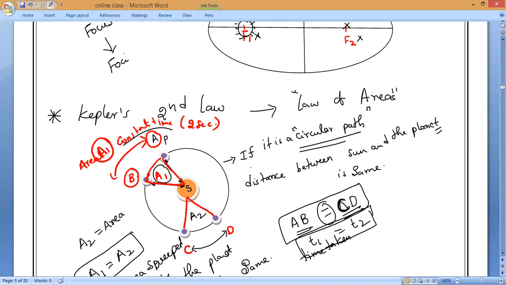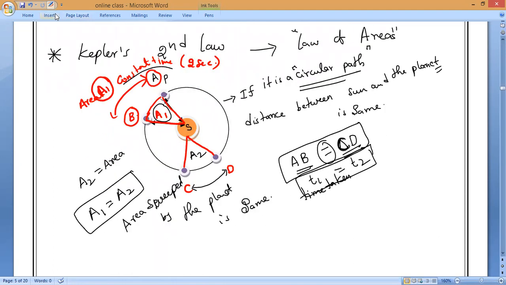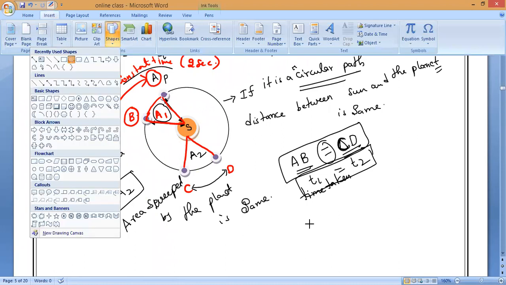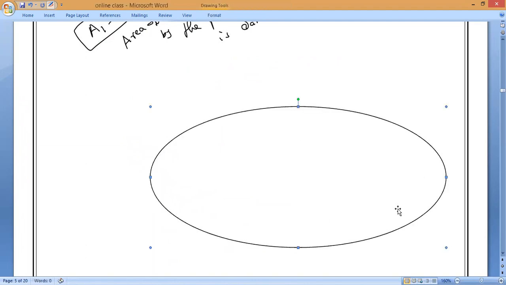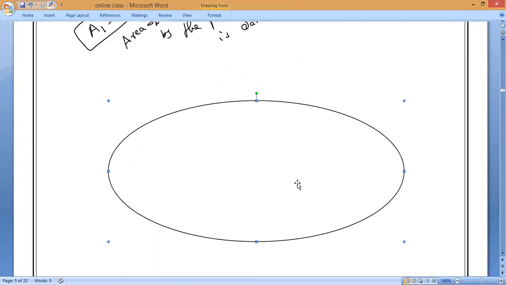Yes, sir. But if it comes to the original path, Mr. Gokul, what is the original path, everybody? It is a what, guys? Elliptical. Elliptical path. Now, the sun is present at any one of the foci.